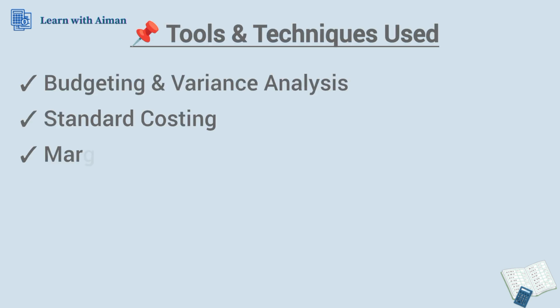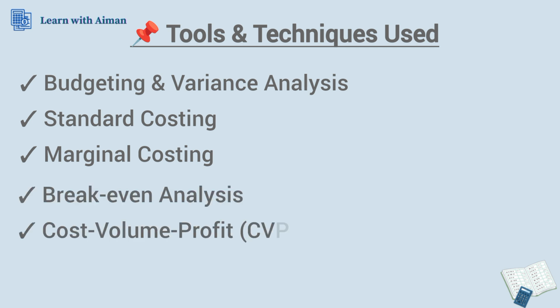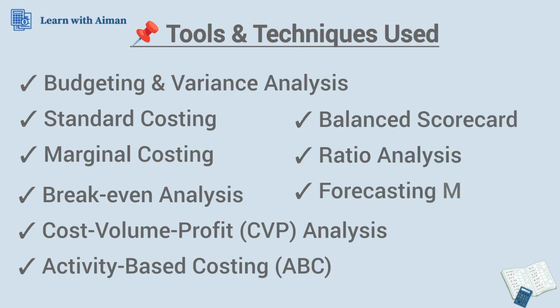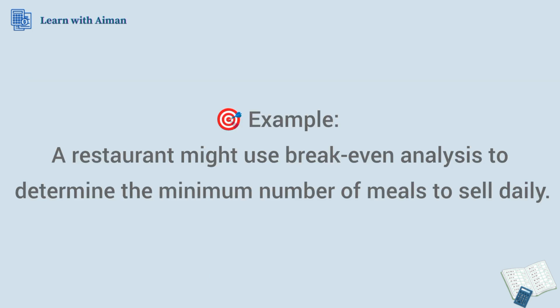So, tools and techniques used. In management accounting, we use budgeting and variance analysis, standard costing, marginal costing, break-even analysis, cost volume profit analysis, activity-based costing, balanced scorecard, ratio analysis, and forecasting models. For example, a restaurant might use break-even analysis to determine the minimum number of meals to sell daily.